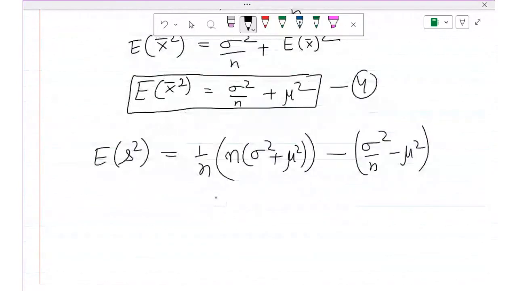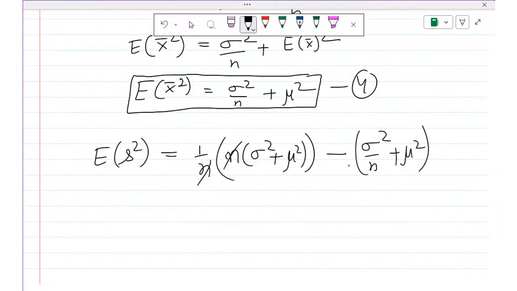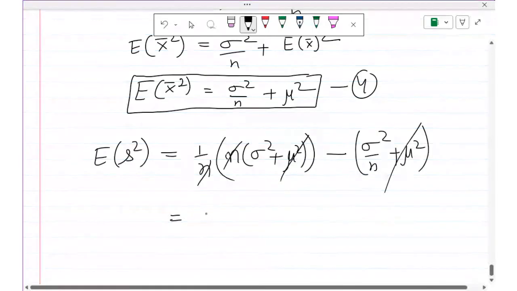So this n cancels out. Sigma square plus mu square, sorry, it was plus here, sigma square plus mu square minus sigma square by n plus mu square. So this mu square and mu square will be cancelled out. We will get sigma square minus sigma square by n. So it is 1 minus 1 by n into sigma square.